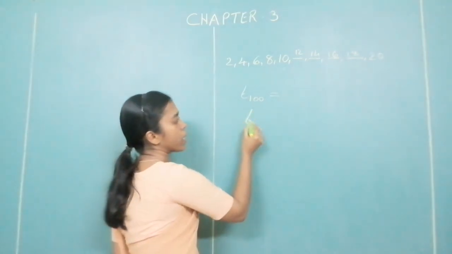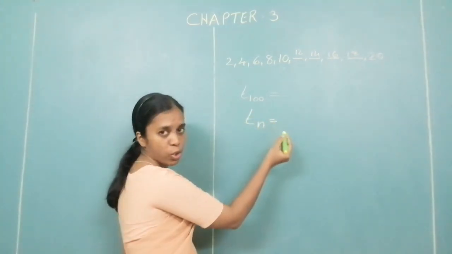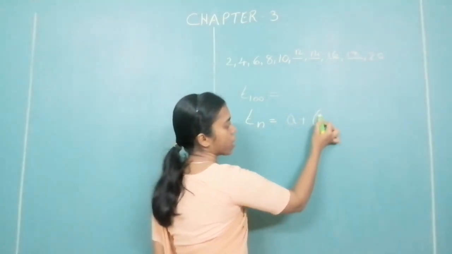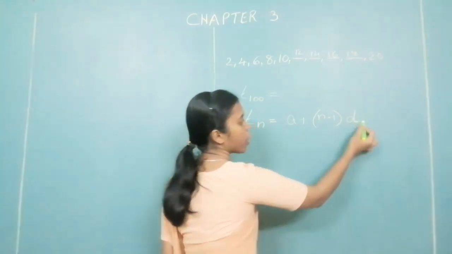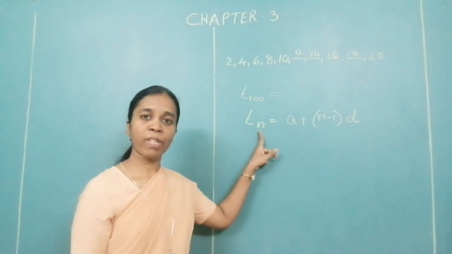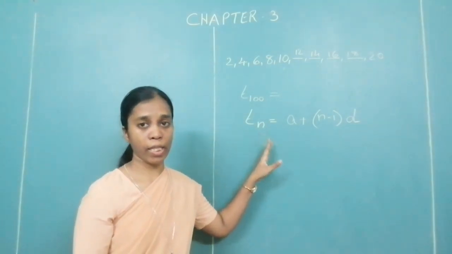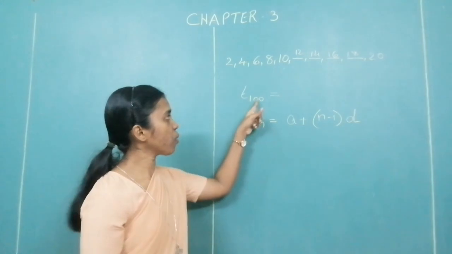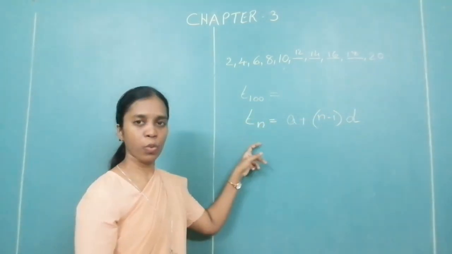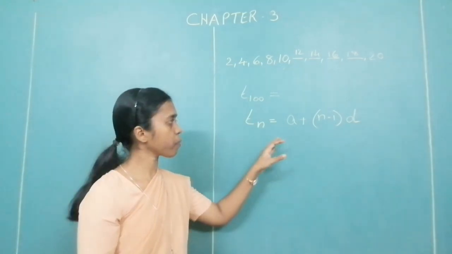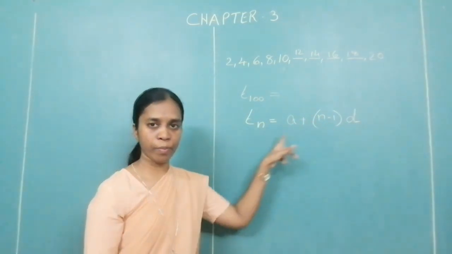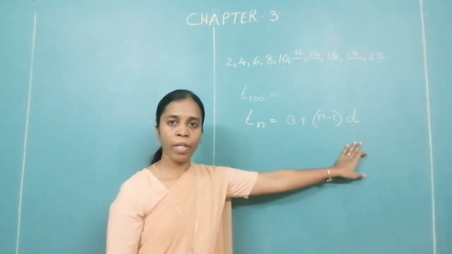And the formula is Tn is equal to A plus bracket n minus 1 into D. Now this n stands for whichever term it is asked. You are asked for the 100th term, so T100. You are asked for the 20th term, so T20. That's the number, whichever term. A, as usual, you know, it is the first term. D is the common difference.